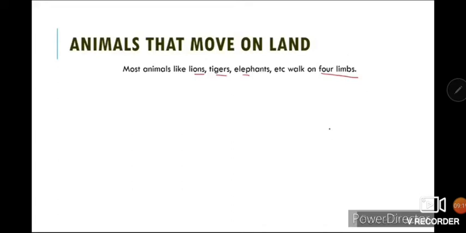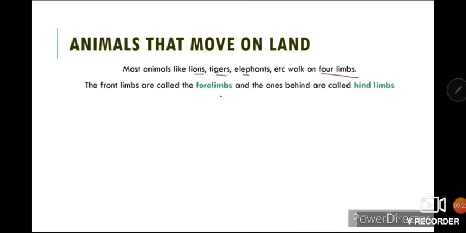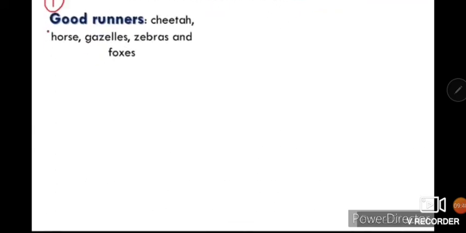The front limbs are known as forelimbs and the back ones as hind limbs. These animals have very strong limbs and they run very fast. Few can be predators, few can be prey. We call them good runners.